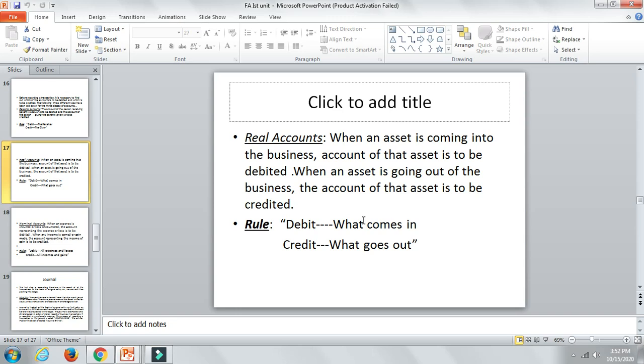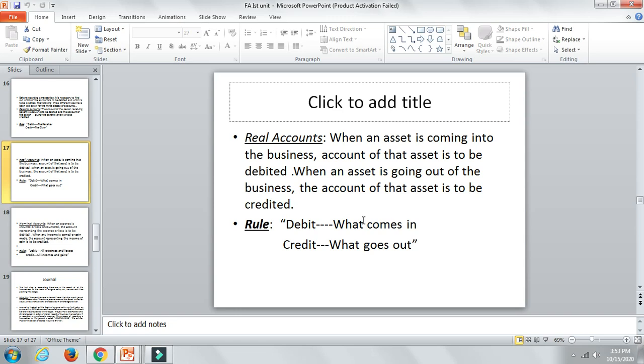The another one is real account. As I said, real account is related to properties and assets, right? So if some property is coming into the business, purchase of machinery, let's say, machinery is coming into the business. You are going to debit the machinery. Sale of furniture, if you say, furniture is going out of the business. You're going to credit the furniture. That is how you're going to do.